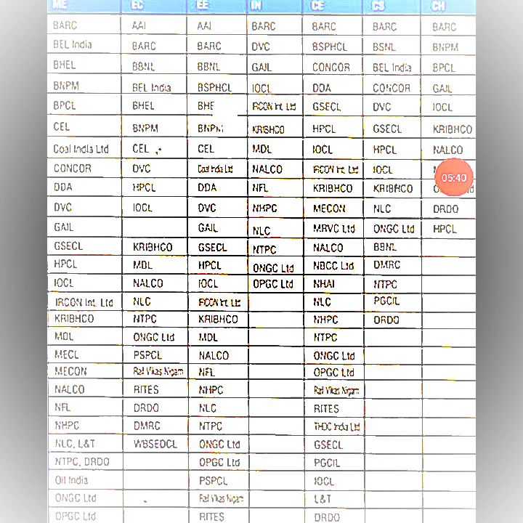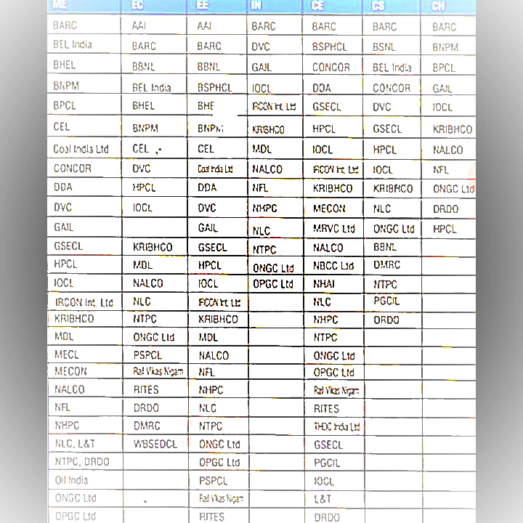Let us consider the PSUs first. If you clear the cutoff of public sector undertakings, then plenty of PSUs will recruit you. Here I am showing you the list of PSUs department wise: mechanical, electronics, electrical, instrumentation, civil engineering, computer science, chemical engineering.